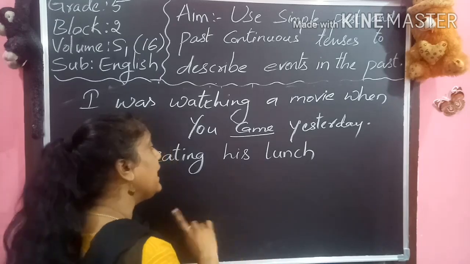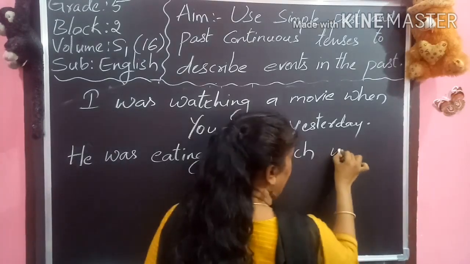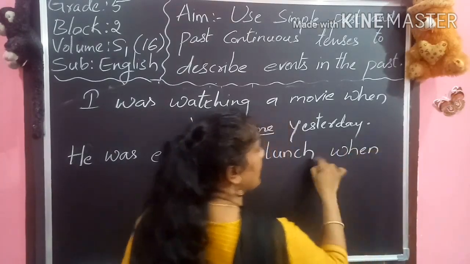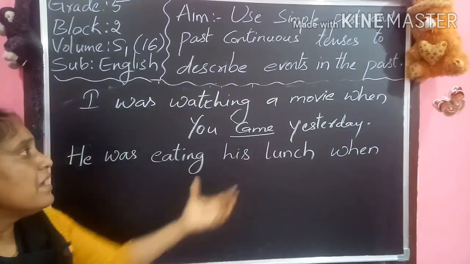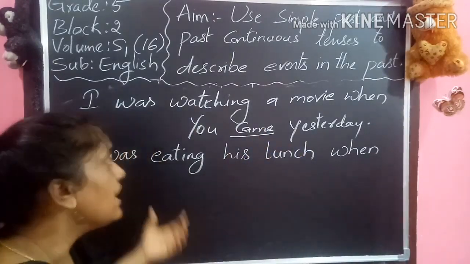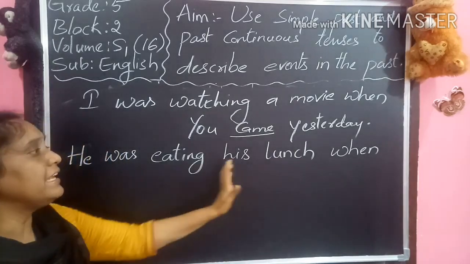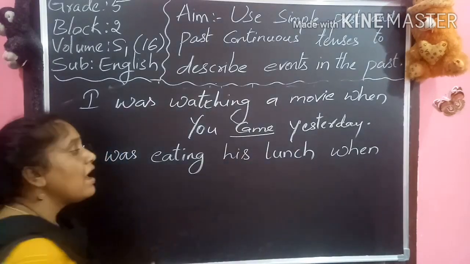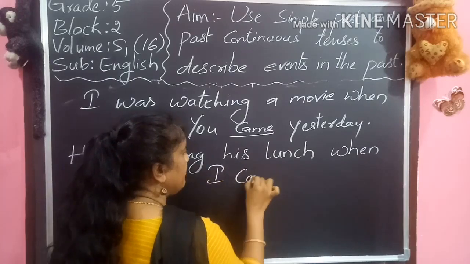He was eating his lunch when. So that sentence must contain "when". Why are we using "when"? Because the other sentence is interrupting that. The other sentence is interrupting. So, he was eating his lunch when I called him.